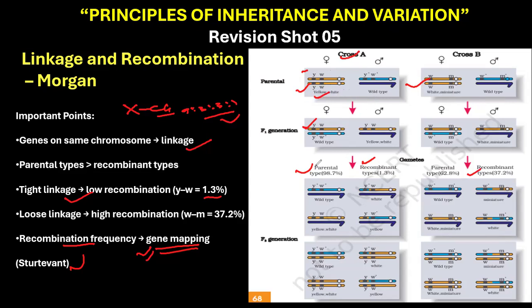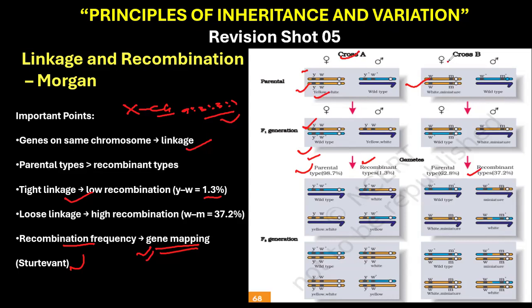The result is 98% parental types and only 1.3% recombinants. Here the crossing over is rare, that's why this happens. So the conclusion we can draw here is closer genes means stronger linkage, which means less recombination.